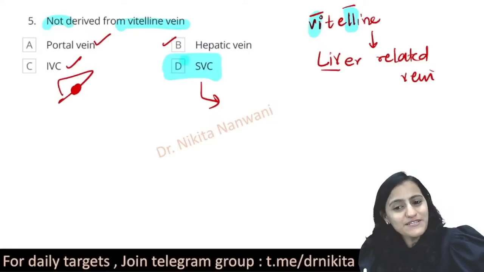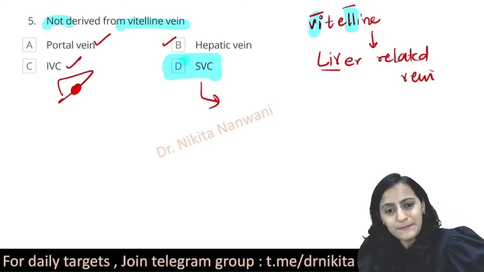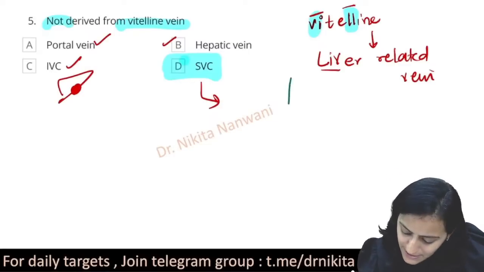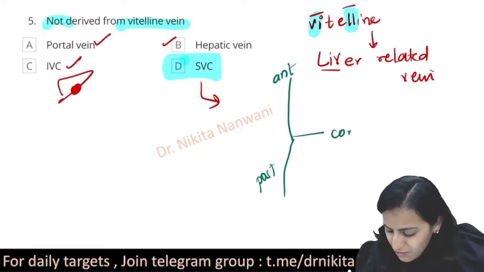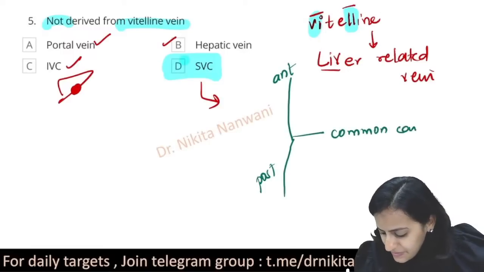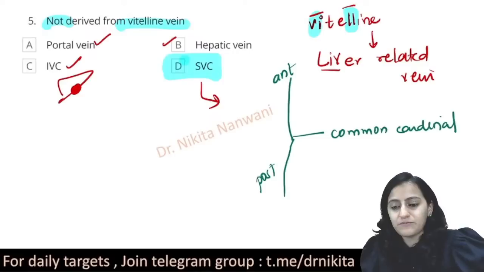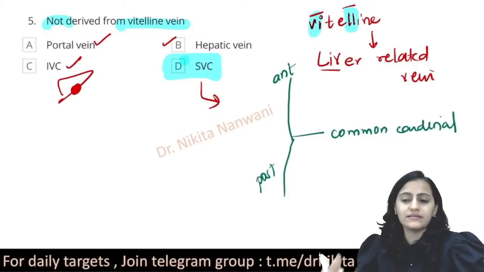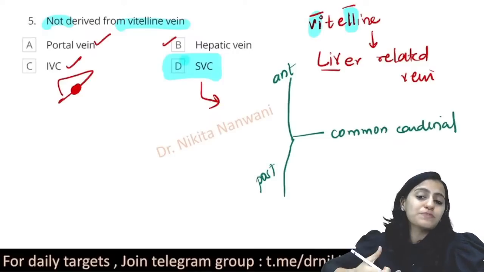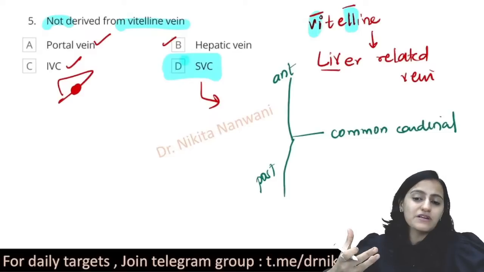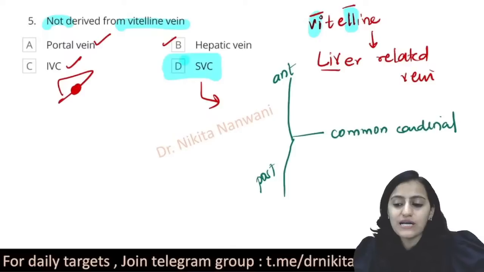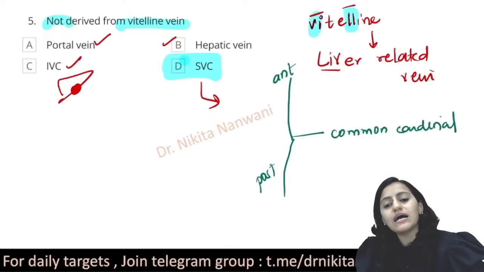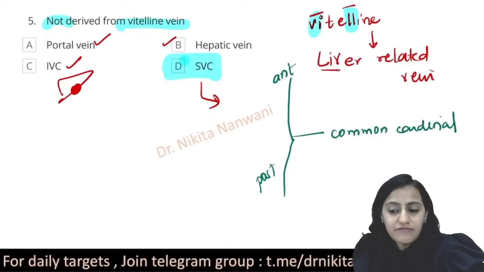Prabesh, SVC is only from the common cardinal vein. Basically remember that in the fetus, we have the anterior cardinal vein, we have the posterior cardinal vein, which forms the common cardinal vein. Anterior cardinal is the superior part that will contribute to the superior vena cava. Posterior cardinal vein coming from down inferior, so that is going to be the inferior vena cava.